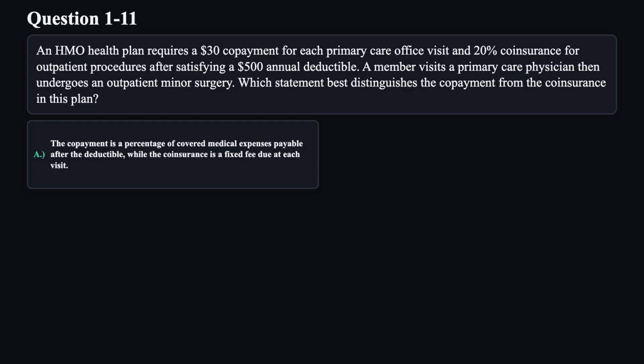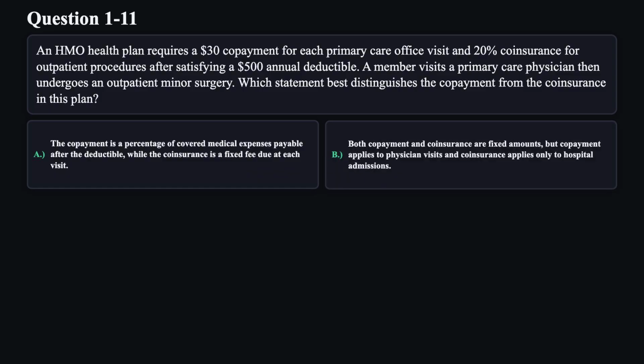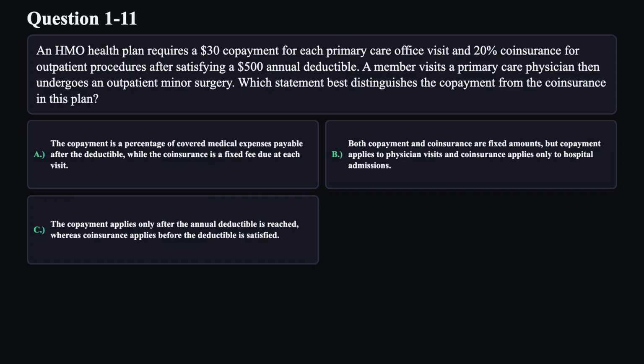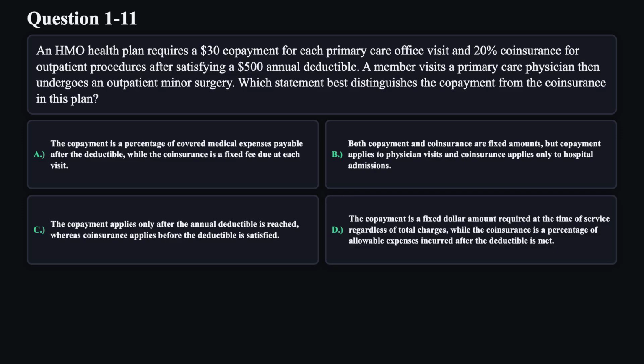A. The copayment is a percentage of covered medical expenses payable after the deductible, while the coinsurance is a fixed fee due at each visit. B. Both copayment and coinsurance are fixed amounts, but copayment applies to physician visits and coinsurance applies only to hospital admissions. C. The copayment applies only after the annual deductible is reached, whereas coinsurance applies before the deductible is satisfied. D. The copayment is a fixed dollar amount required at the time of service, regardless of total charges, while the coinsurance is a percentage of allowable expenses incurred after the deductible is met.